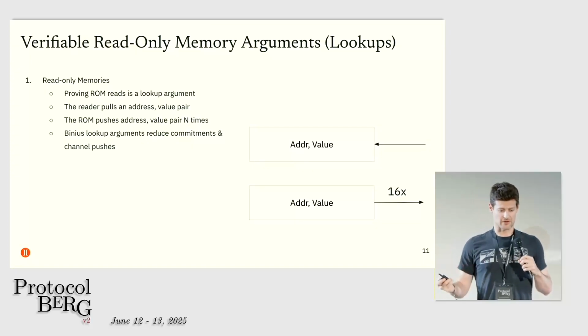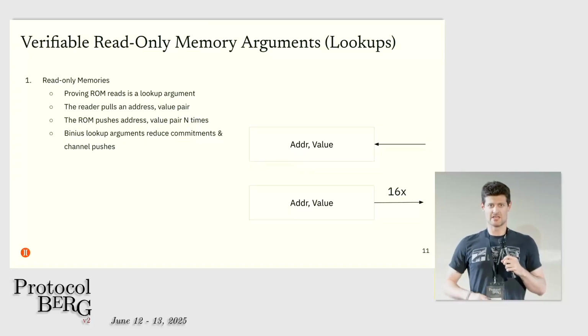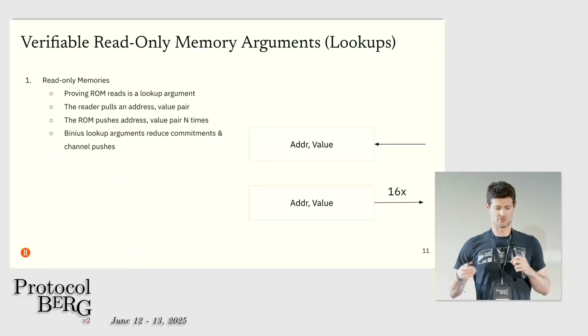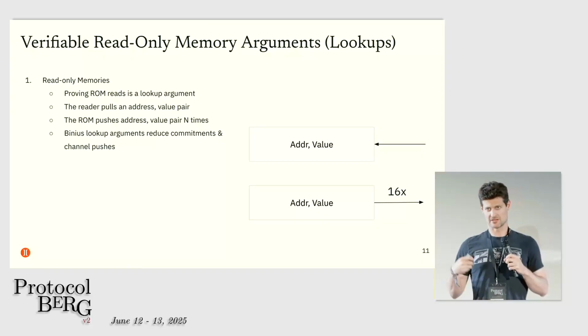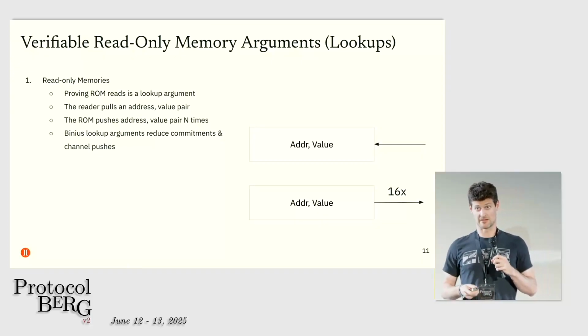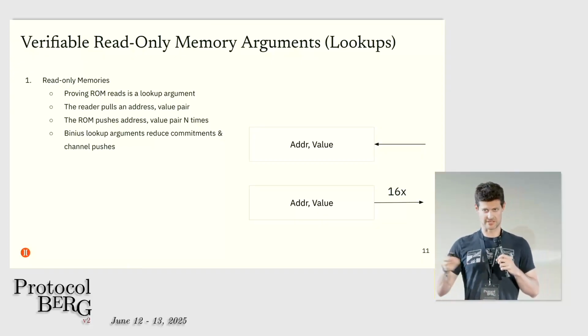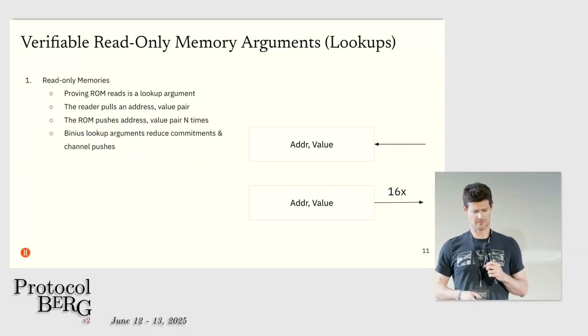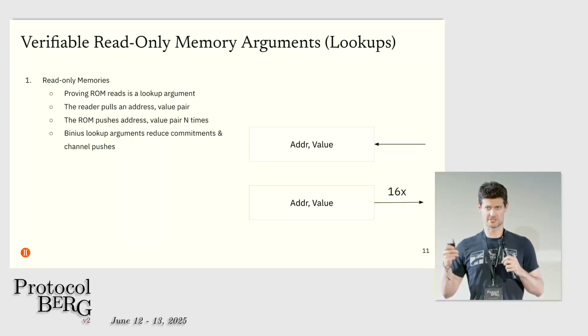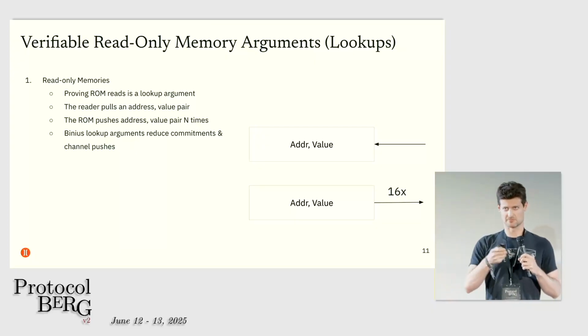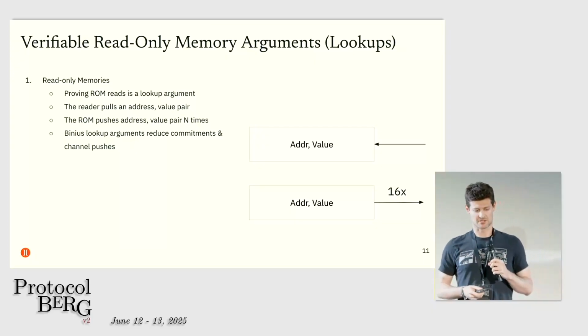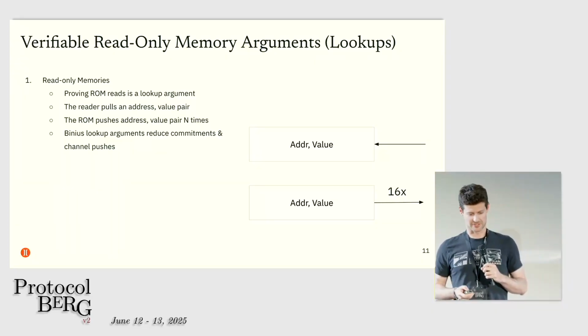Without going too much into the cryptography, it is cheaper to do a read into a ROM than a verifiable RAM argument with a read and a write back. Binius uses a technique called channel pushes to do this idea of reading from a memory and so on. I'm not going to explain too much about what a channel is here.